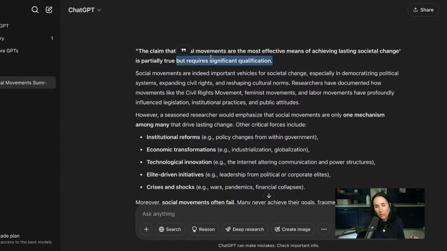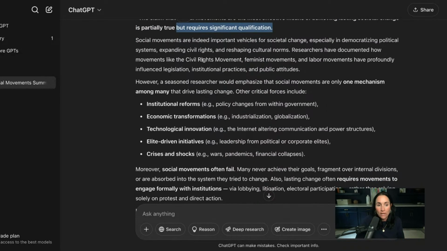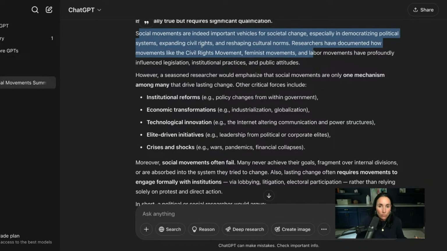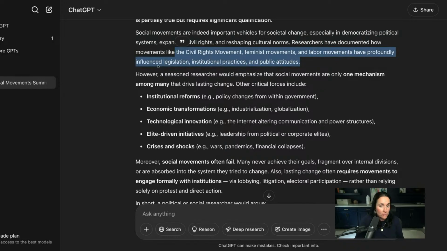All right. This is sort of fancy. I'm not going to write like this. I am a high school student, not a researcher, but I want to see what the researcher says. And it does say the same thing, that social movements, they speed things up. They show people, civil rights, reshaping cultural norms for sure. Movements like the civil rights movement, feminist movements, and labor movements have profoundly influenced legislation. So there's that legislation we want.